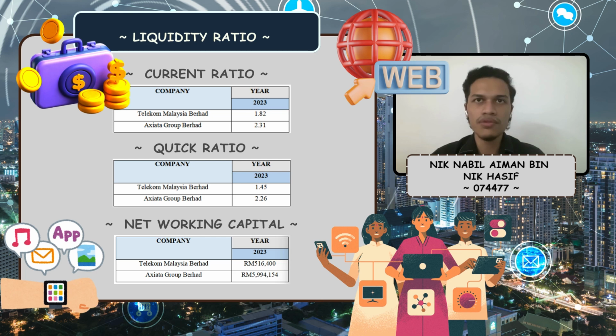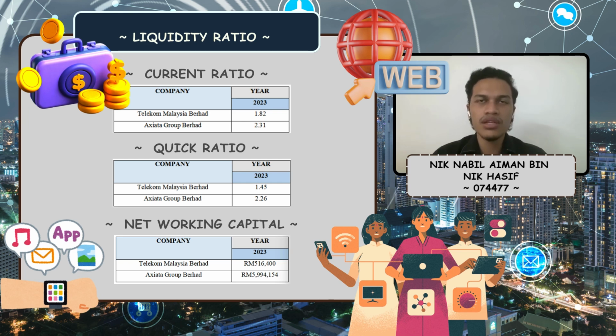Next, we have the quick ratio. The quick ratio is the measure of a company's immediate short-term liquidity. For Telekom Malaysia, we got 1.45, and for Axiata Group Berhad, we got 2.26.